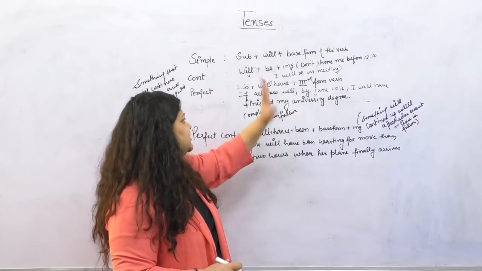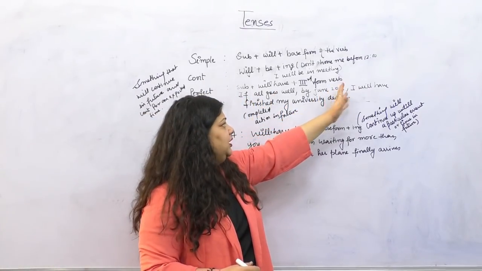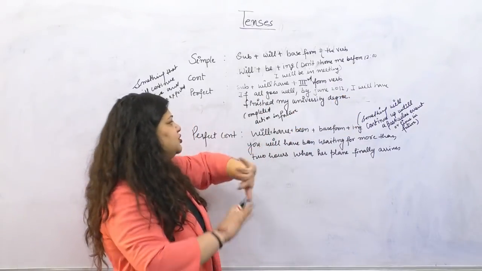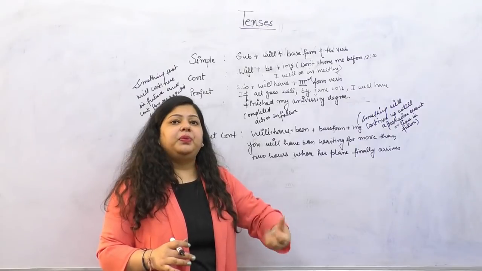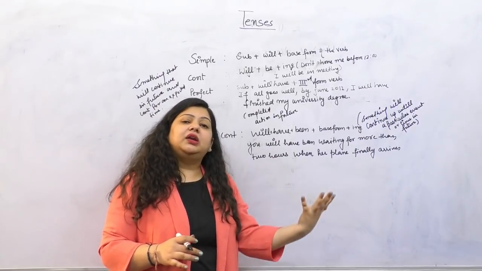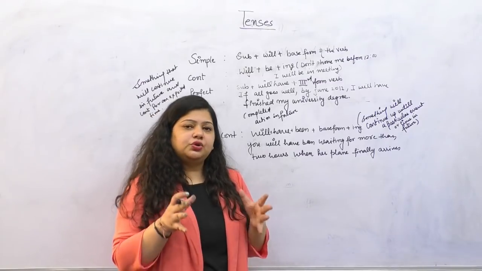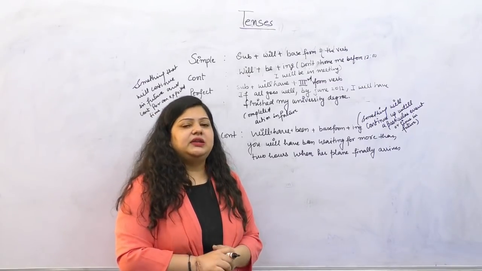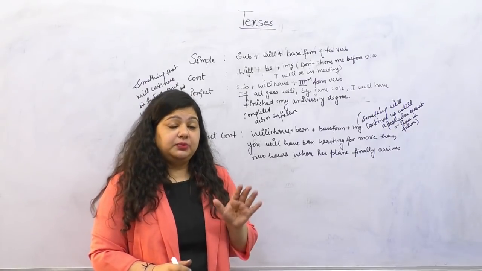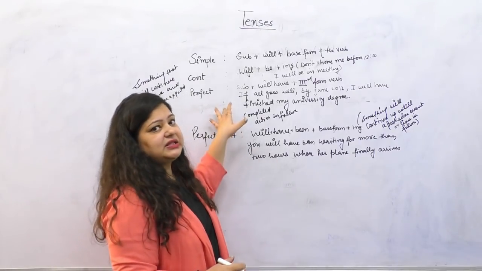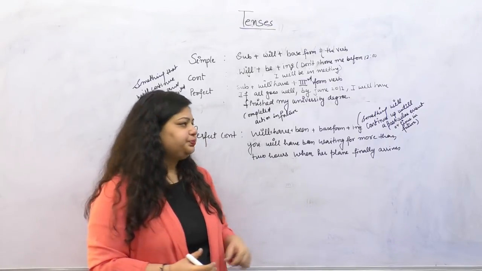So he is assuming that if everything goes well by 2012, I will have finished my university degree. What we are doing here is predicting the completed event of a future. For these kinds of sentences you use future perfect. And mind it, students, this tense is often used in future.